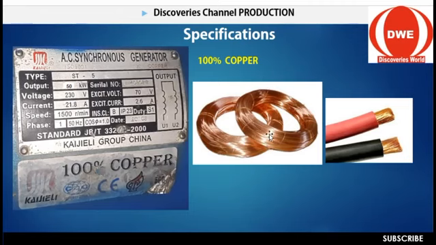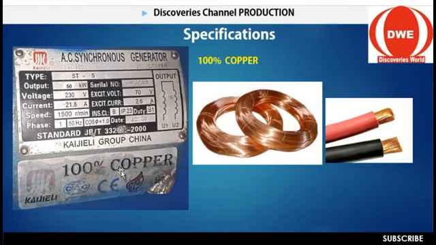And this is the copper I'm talking about. This is the copper here. This is a bundle. So if you want to buy, I advise you to ask them to give you 100% copper wire, not 50%, not 80%. Ask them, and check in the body of the generator whether it's also written 100% wire, because if it's not 100% copper, please don't buy.